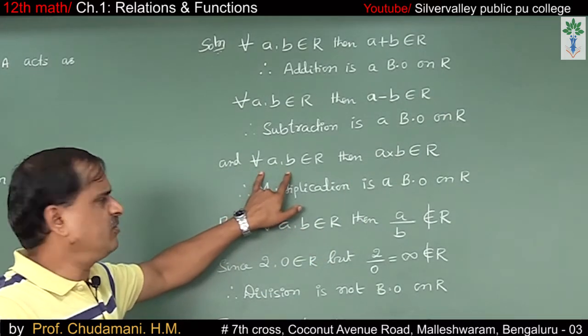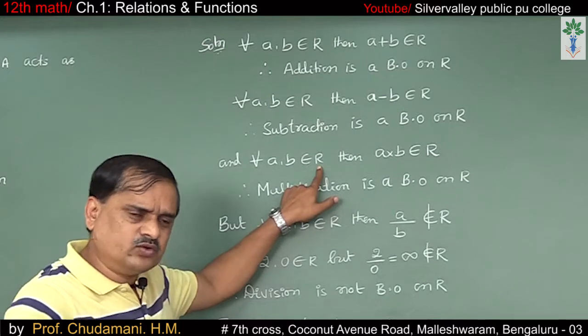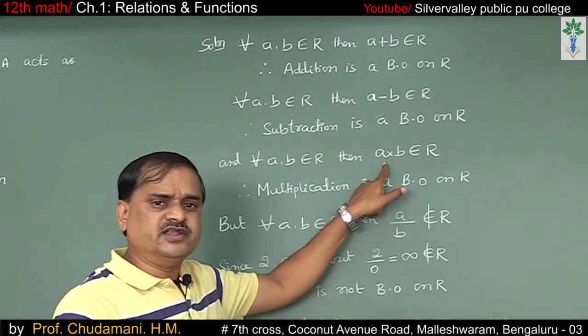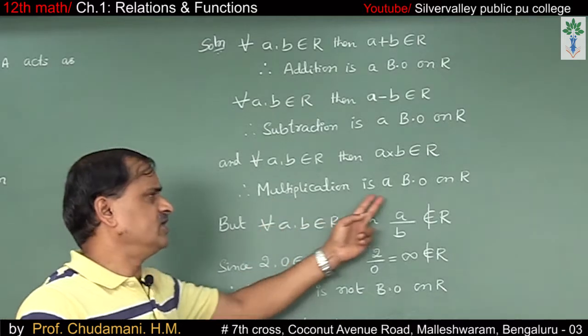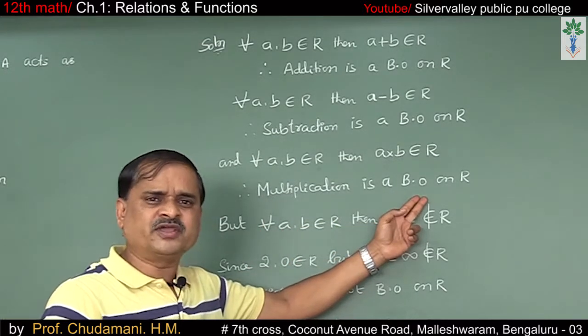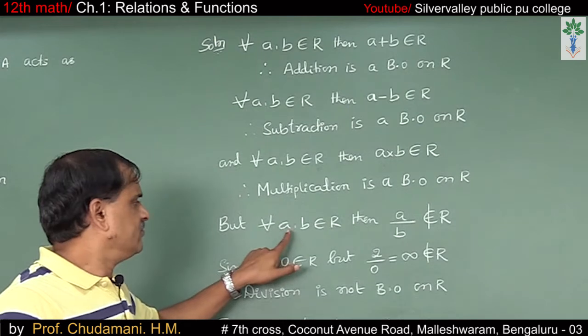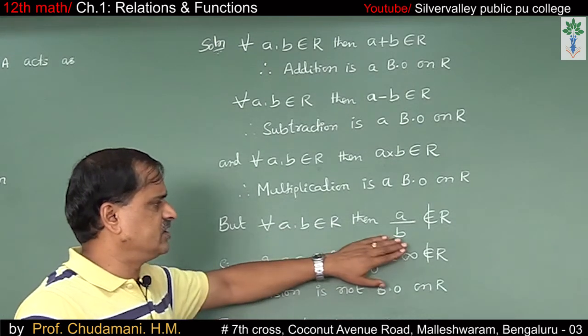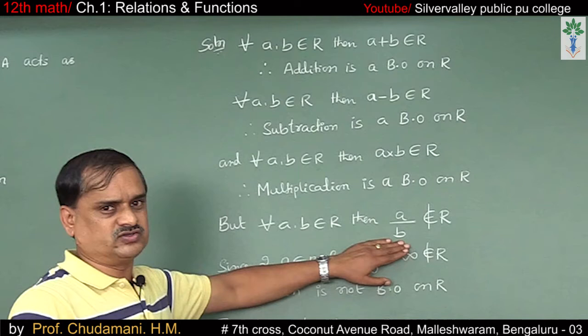For all A, B belongs to the real numbers, if you multiply any two real numbers, A into B also belongs to the real numbers. Therefore, multiplication is also a binary operation on R. But for all A, B belongs to the real numbers, A divided by B does not belong to R.